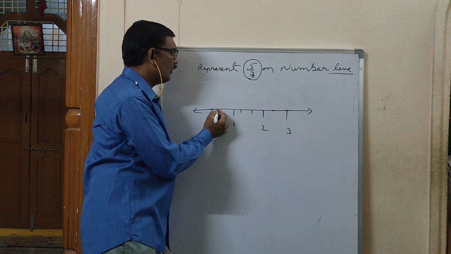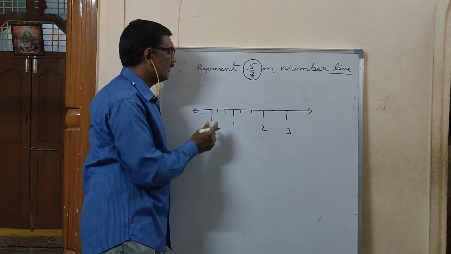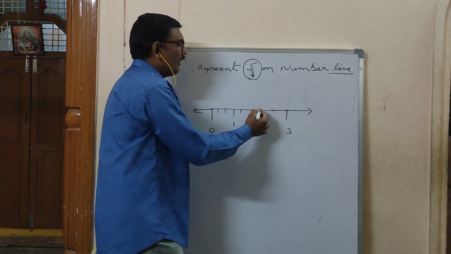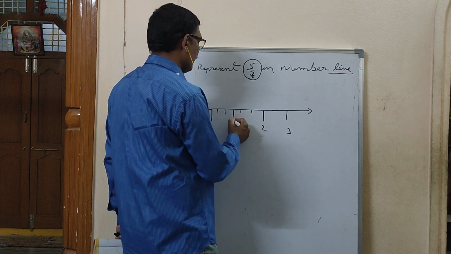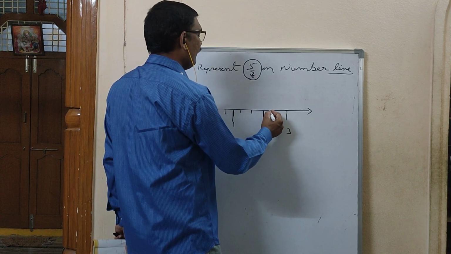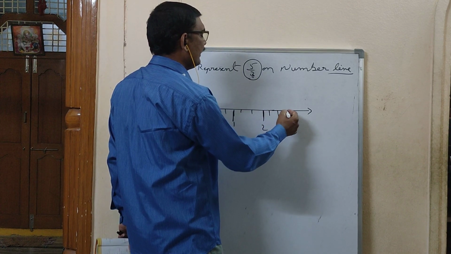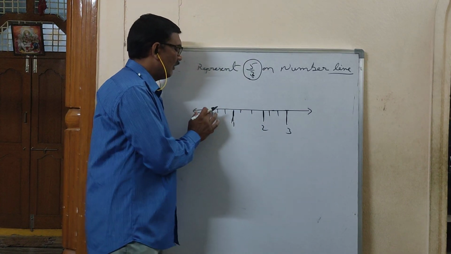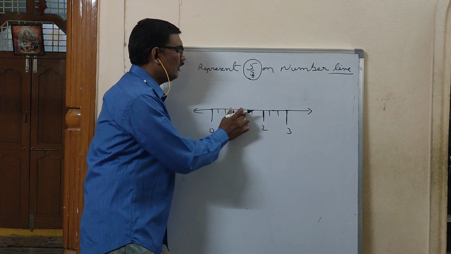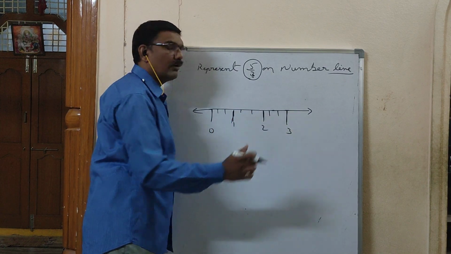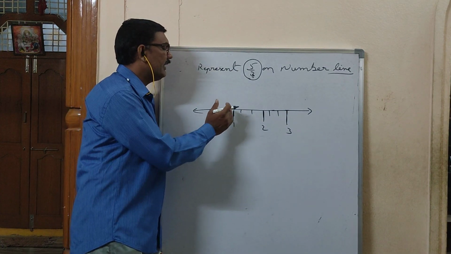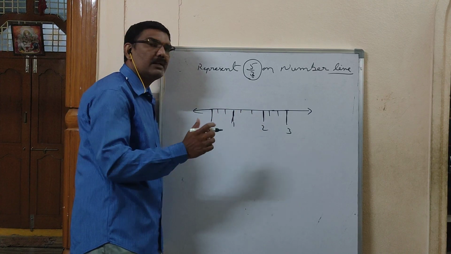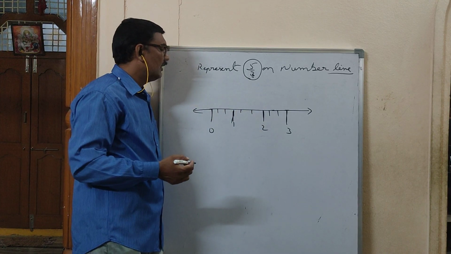Here also you have to divide 3 parts. 1, 2, 3. Here also 3 parts you have to divide. So every number to number in between, you have to divide into 3 equal parts. I divided each in between into 3 parts.